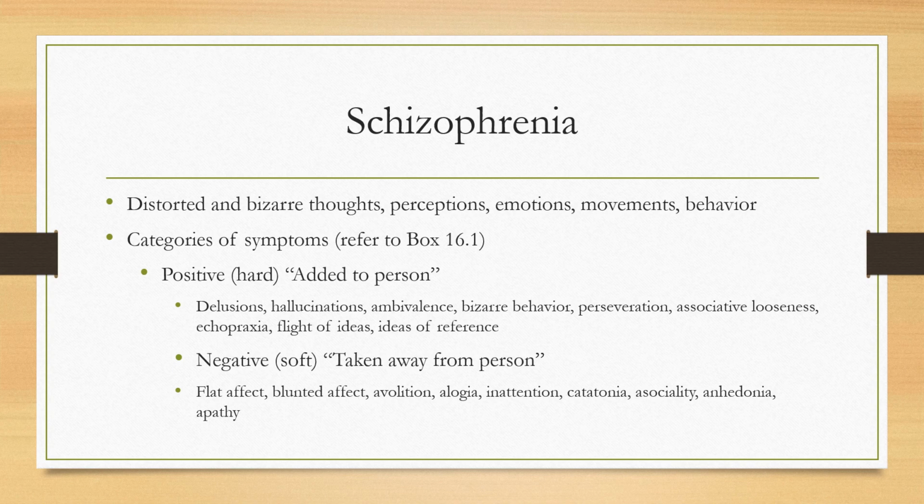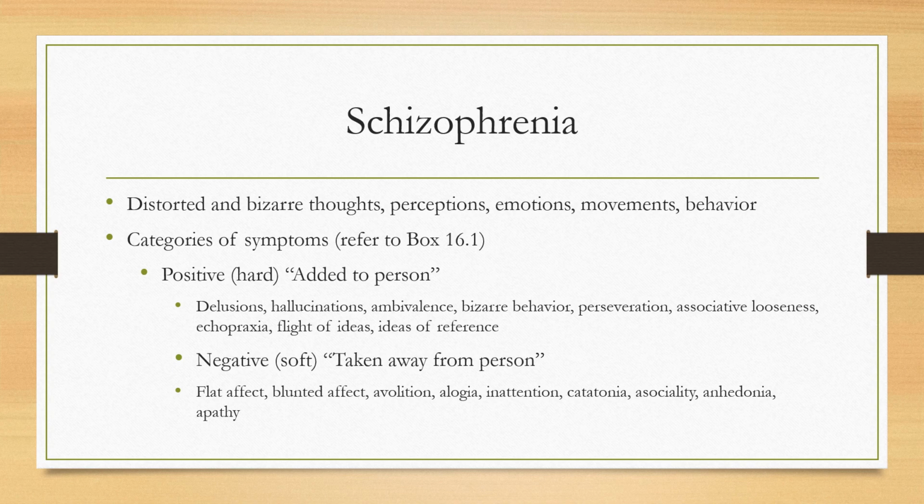Typically, people don't have hallucinations. These are added to our typical person. Positive symptoms include delusions, hallucinations, ambivalence, bizarre behavior, perseveration, associative looseness, echopraxia, flight of ideas, and ideas of reference. There's a Quizlet posted in Chapter 16 modules for you to learn these terms and what they mean.